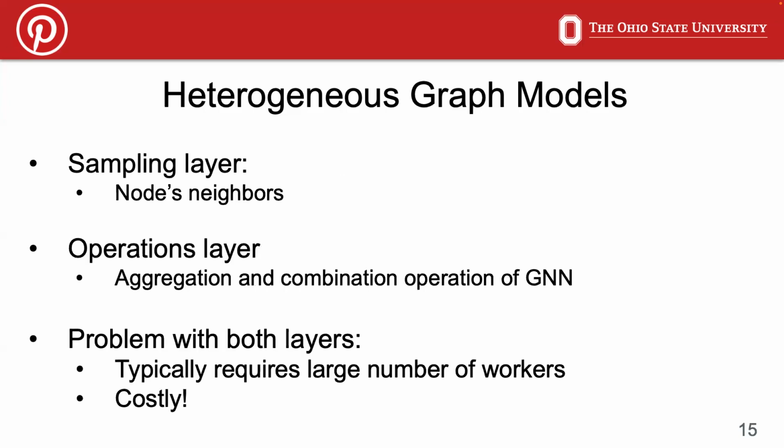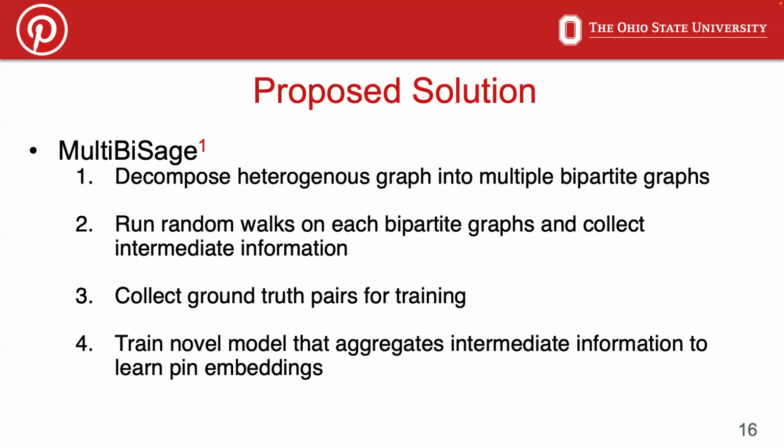The next layer is the sampling layer, where these frameworks provide multiprocessing support for sampling node neighbors, while the operation layers incorporate graph neural network operations such as aggregation and combination. Both these layers require a large number of workers, typically in the order of thousands, and employing these large number of workers is costly. Hence, to train a heterogeneous graph model on a Pinterest scale graph, we propose MultiBiSage.